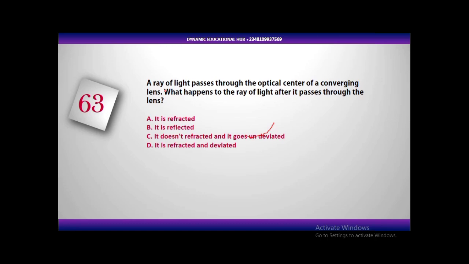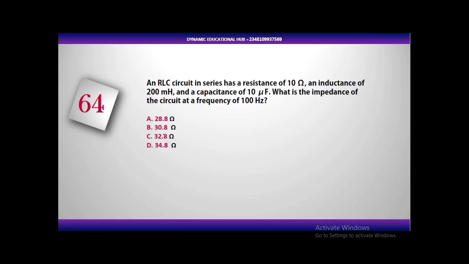There is one question here again that I'm going to solve, which I will explain everything. There is calculation, but I'm going to explain it. There's still one question here. Is it refracted and deviated? No, the answer is it doesn't get refracted and it goes undeviated. 64. Let's look at this question.